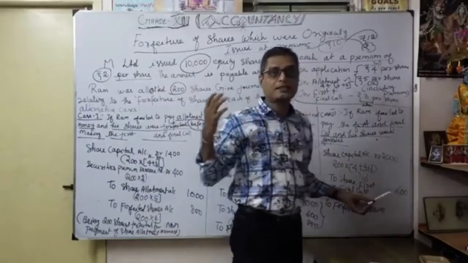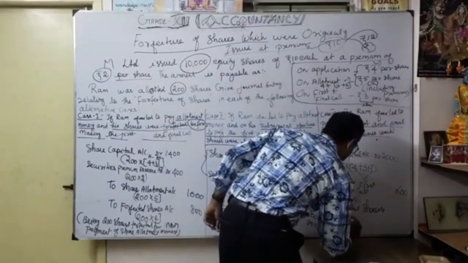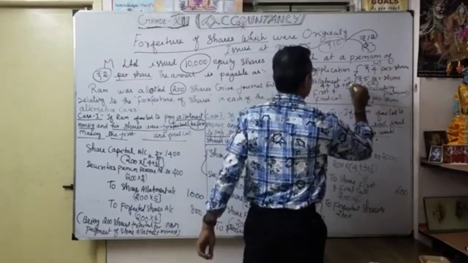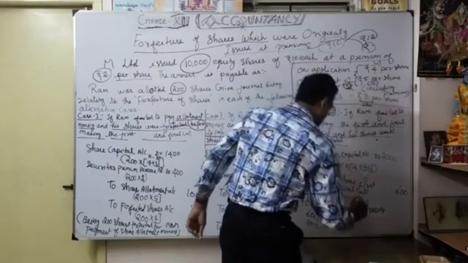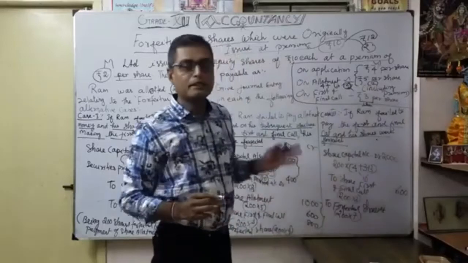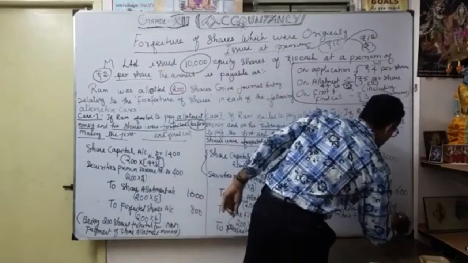You see the journal entry, right? How much here? I'm going to take only 200 into 4 rupees, then this 3 rupees only. This I won't take. Correct? So totally how much? 7 rupees only. Understood? That's the money I will show as the amount received. So 200 into 7, 1400.